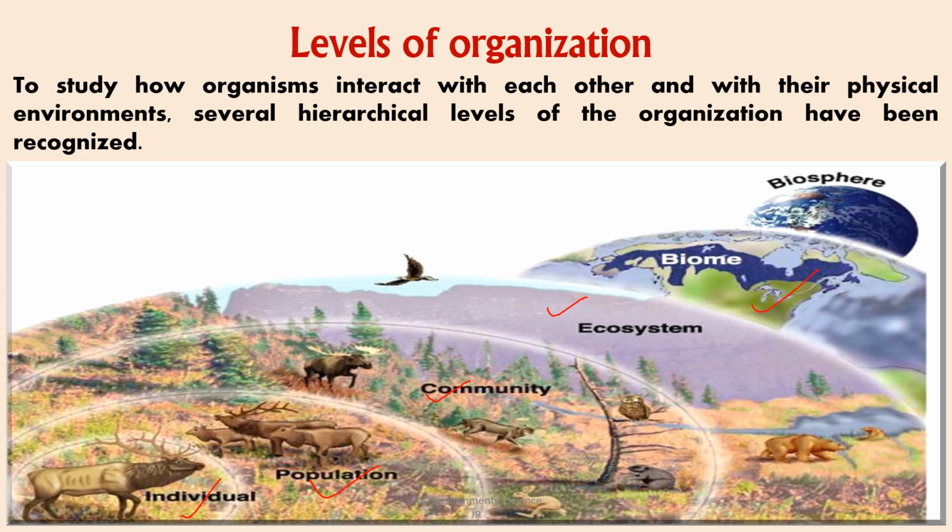Biosphere, the global sum of all the ecosystems, enclosing all the living beings and their relationships, including their interactions with the elements of atmosphere, hydrosphere, and lithosphere. Now you can see each level builds upon the previous one, creating a complex network of interactions and dependencies that ecologists study to understand life on Earth.